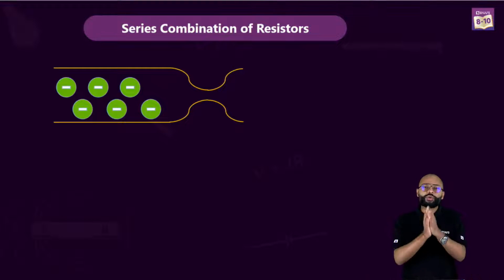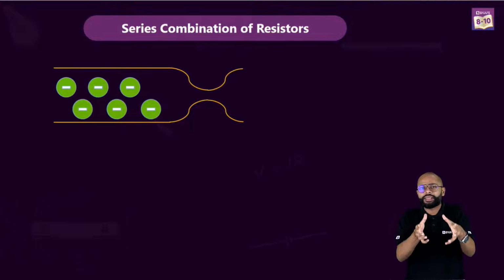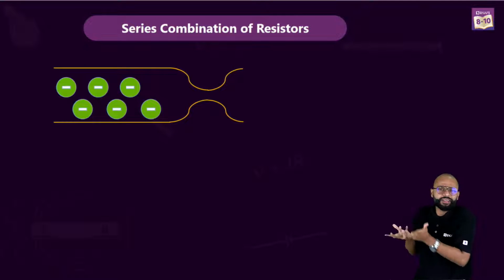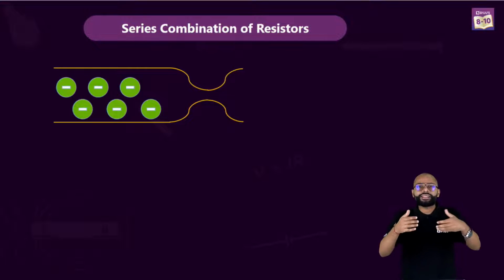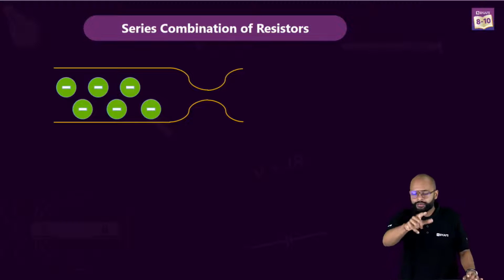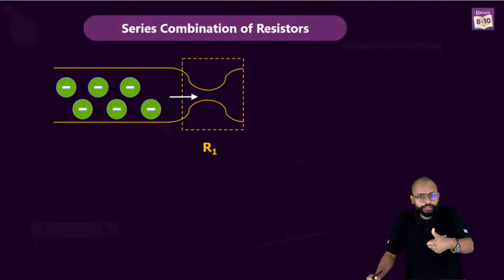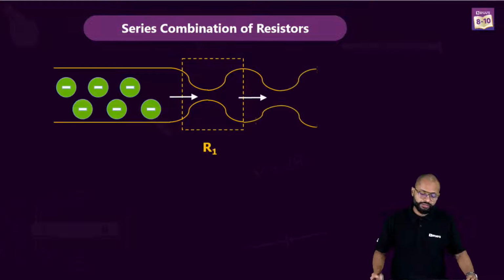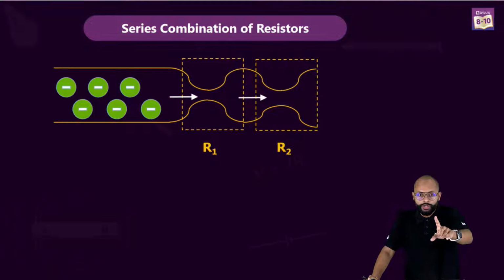There is one analogy which is very famous while we are dealing with circuits. When you're talking about series, we think it is like water flowing in a pipe. Assume electrons to be like water flowing in a pipe, and resistance is like a constraint, a bottleneck. The first resistance, let's say this is R1, is one bottleneck. If there is one more resistance, there is another constraint in the flow of the water or electrons.